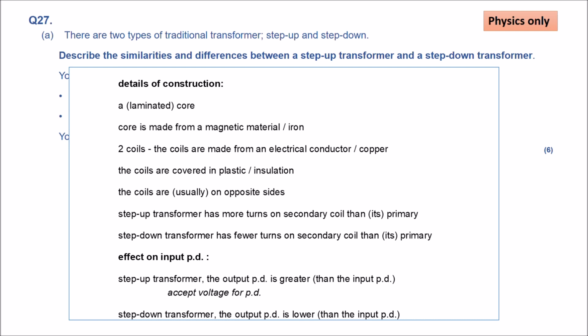A step-up transformer has more turns on the secondary coil than its primary, while step-down has fewer turns on the secondary coil than its primary. And the effect on input PD: step up, the output PD is greater, it would increase the voltage. A step down would drop the voltage, so the output PD is lower.